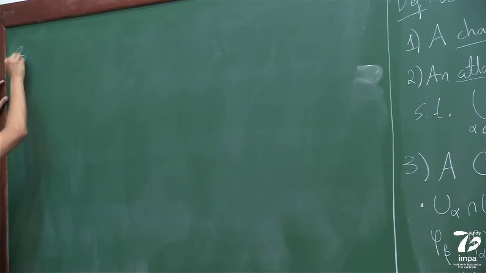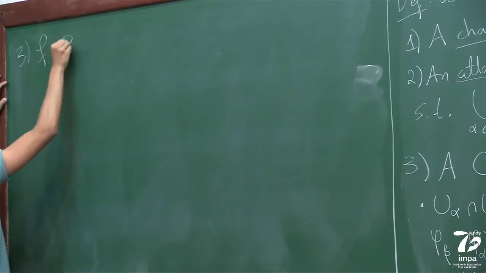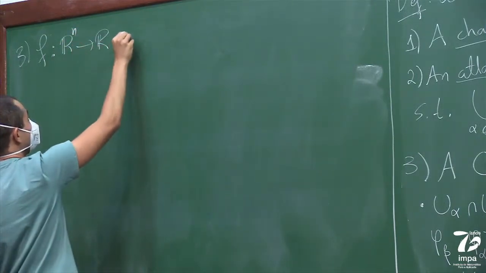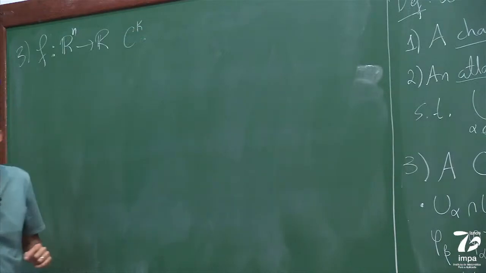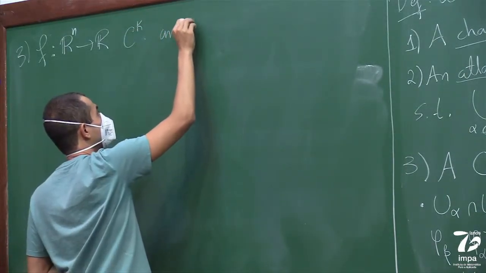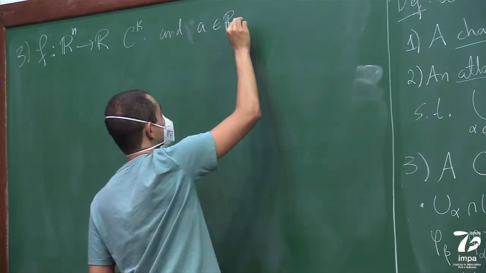So I guess you can say number 3: if you take a function from Rn to R, which is CK, and you take a value A in R, which is a regular value.